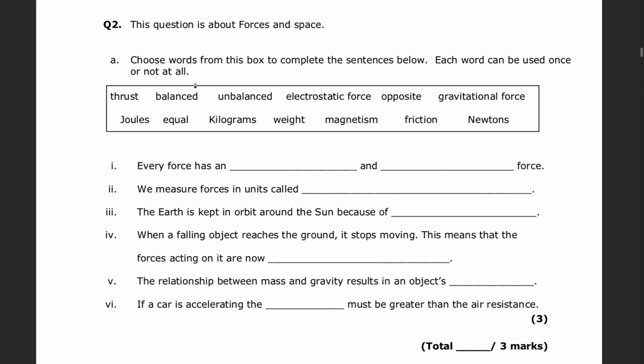Question 2. This question is about forces and space. Choose words from this box to complete the sentences below. Each word can be used once or not at all. So immediately we have to remember that we will not be using all the words. Okay? Because we can use any word only once, but we might not even use it at all. So let's start with the first one.